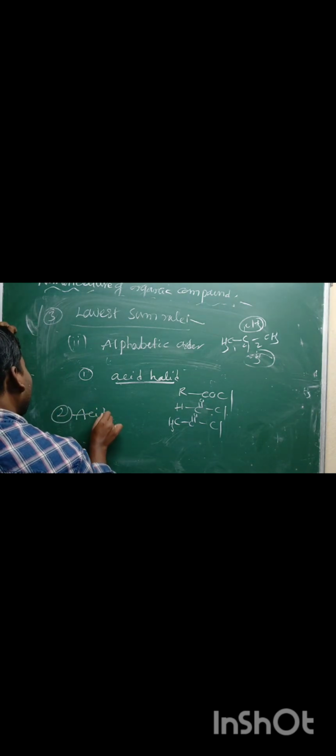Take methanoyl chloride, ethanoyl chloride, propanoyl chloride, etc. Second one is acid anhydride, which is RCO taken twice with O: alkanoic anhydride.